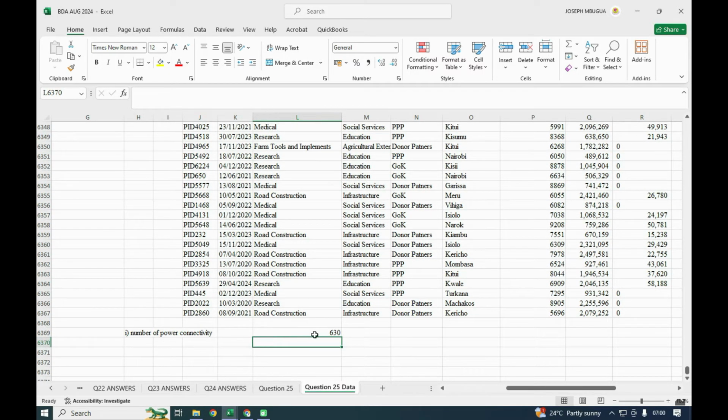So the number of power connectivity projects, there were 630.